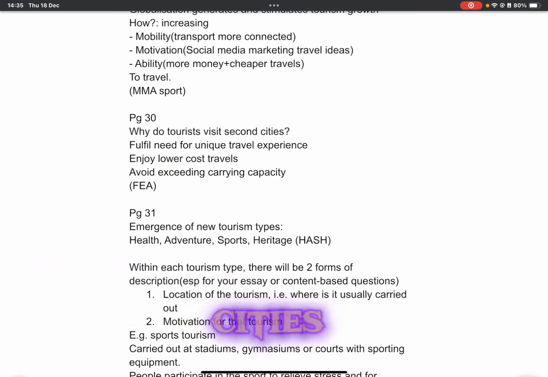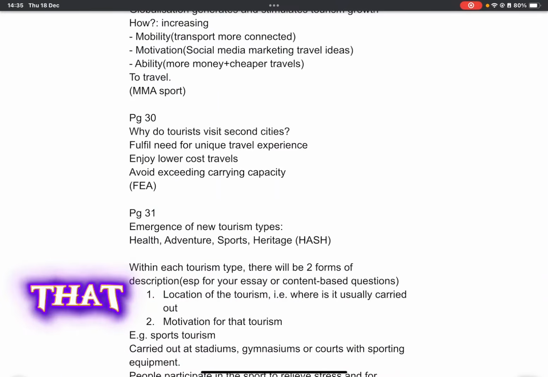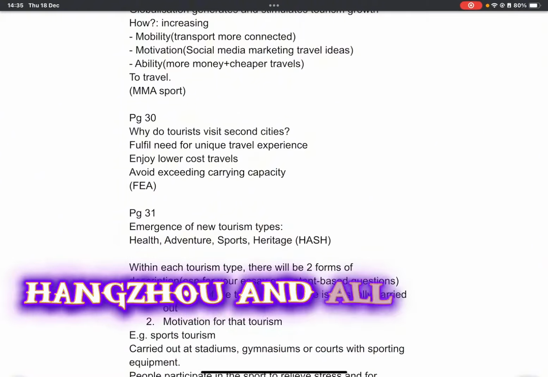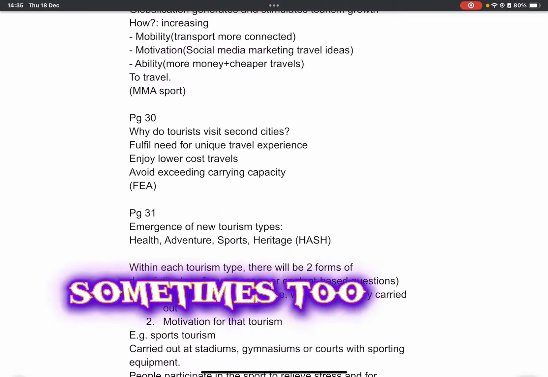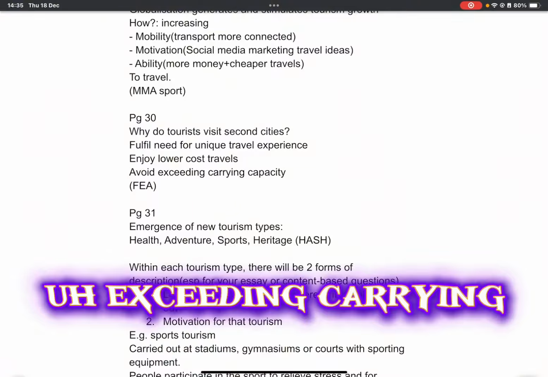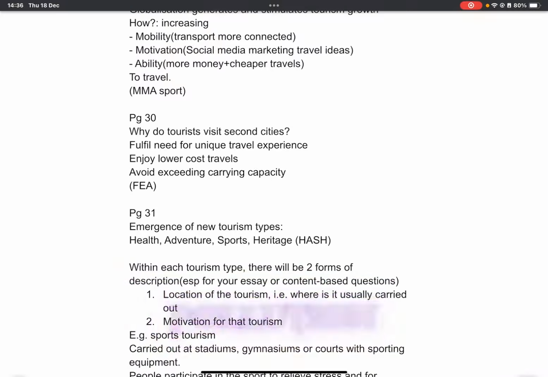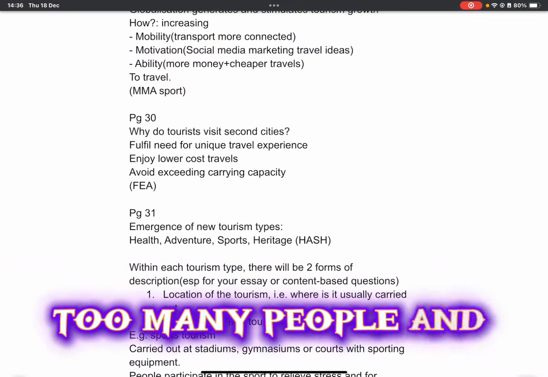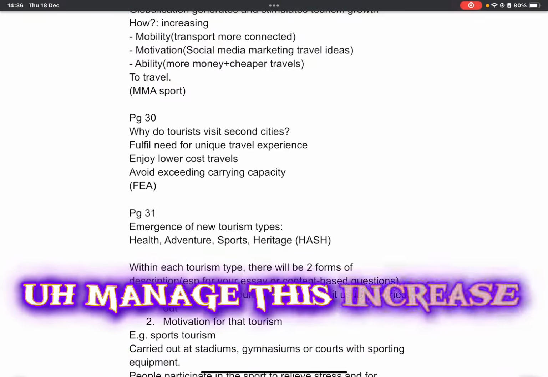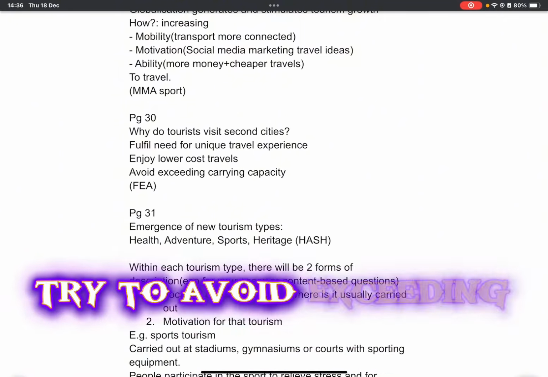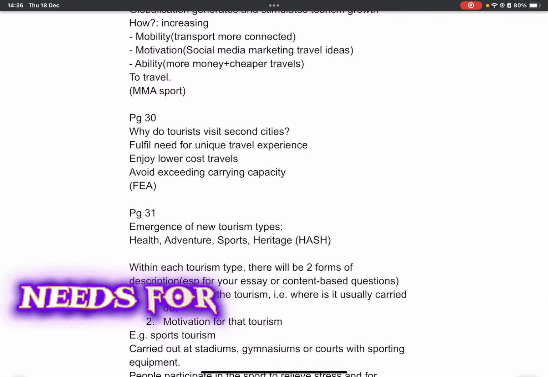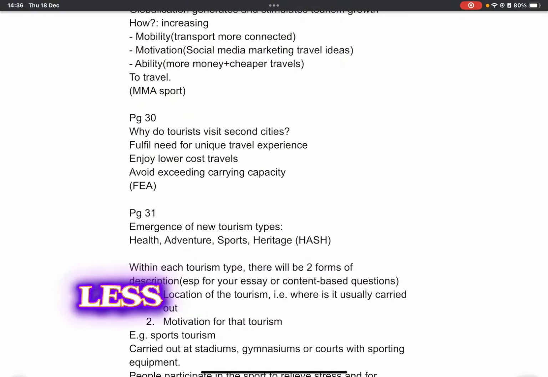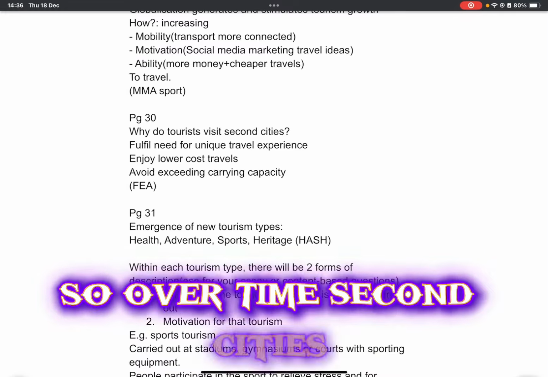Why do tourists visit second cities? What are second cities? Basically, they are cities that are not the major cities. Like for example, in China, we have many provinces, like Hangzhou and Guangzhou. They are major cities with many people inside, but sometimes they are too full. So we avoid exceeding carrying capacity. Traffic congestion and pollution start to happen because you have too many people, and until the city is able to manage this increase in visitors, try to avoid exceeding the carrying capacity. Next is to enjoy lower travel costs, and last, of course, to fulfill needs for unique travel experiences, because second cities are less frequent, less common. So over time, second cities become major cities.